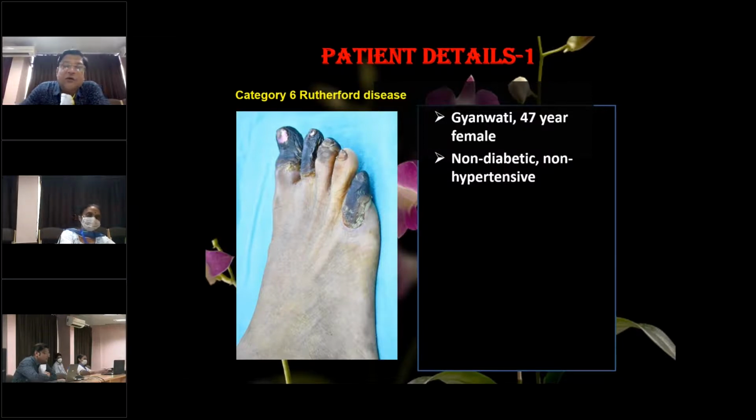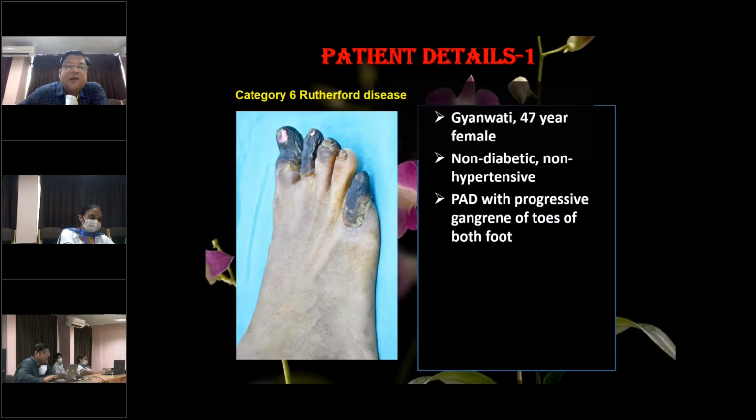The patient was non-diabetic and non-hypertensive, and she had a peripheral arterial disease with progressive gangrene of the toes of both the feet, not just the right foot, but also the left foot. And this gangrene has been progressively increasing. It started with the great toe, and then it involved more portion of the great toe, and then it involved the other toes. So therefore, this is a progressive atherosclerotic disease, and we have to do something to stop the progress of this gangrene.